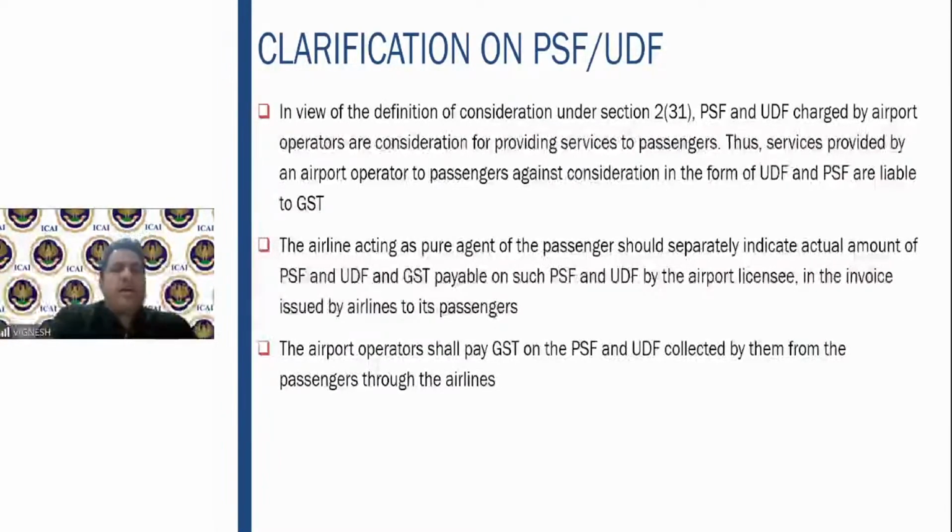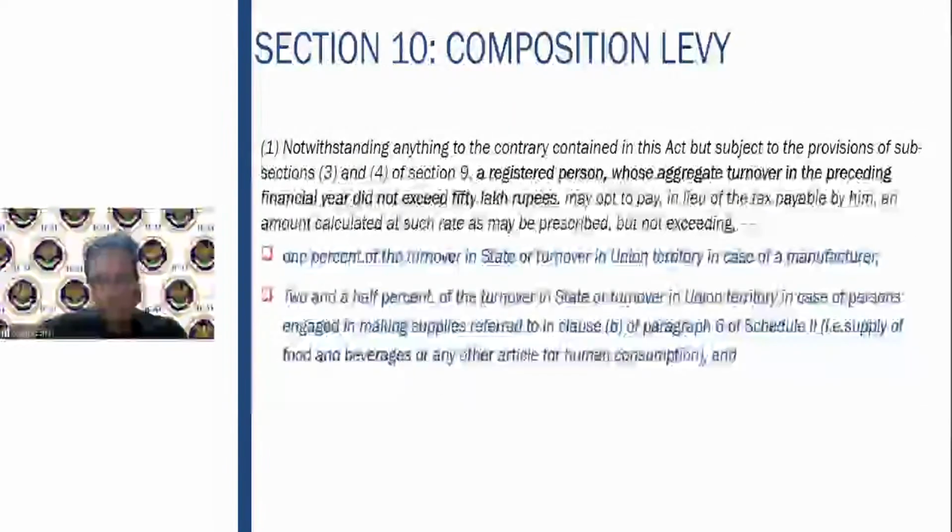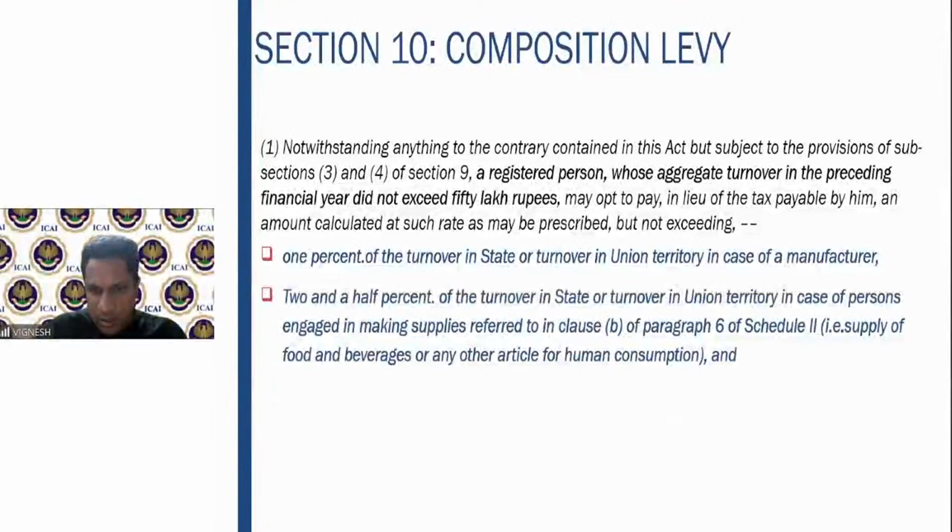So therefore, here it is a pure agent. The airline acts as a pure agent of the passenger. So separately, it has to be indicated. On this, further GST will not come because this is collected by the airport operator. Fine. So that clarification is given with regard to these. So I hope these concepts are clear.